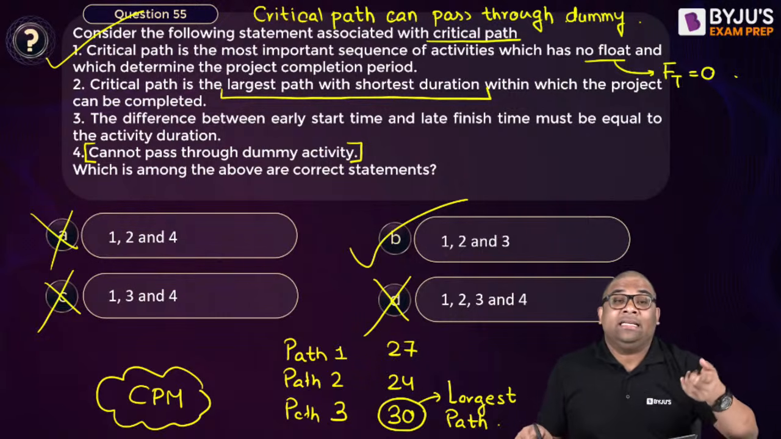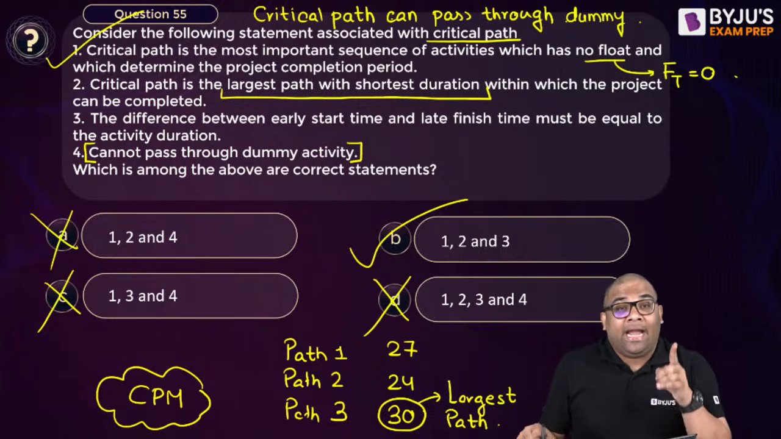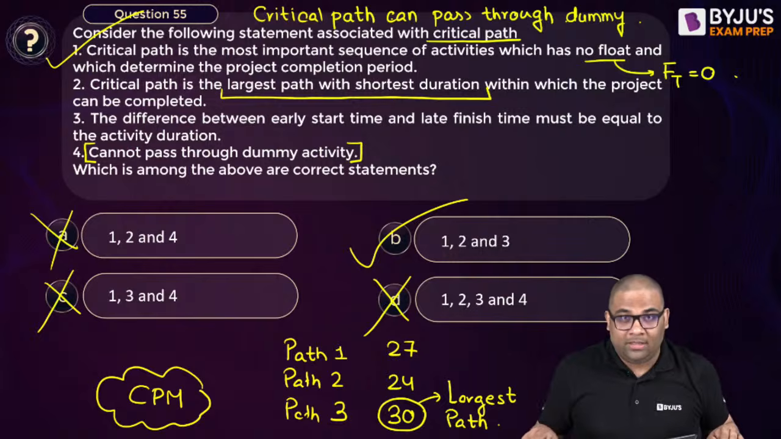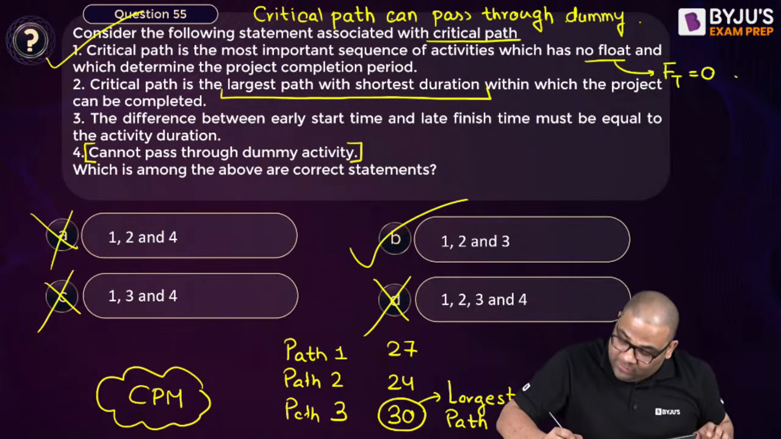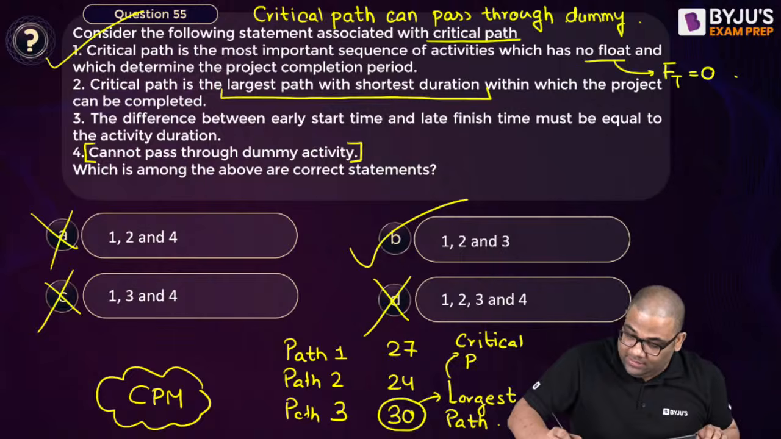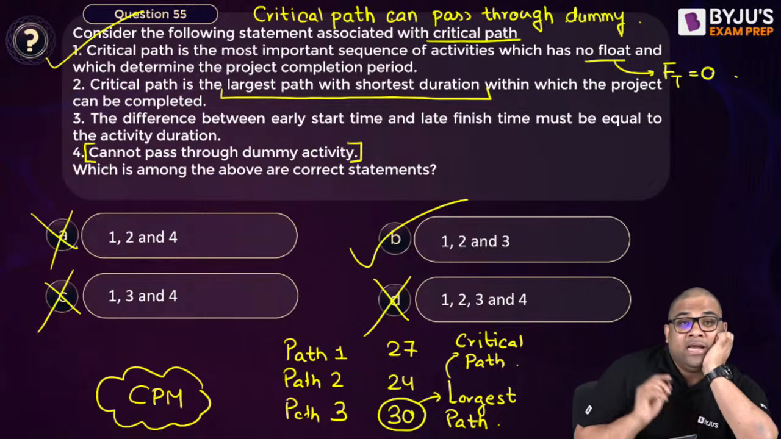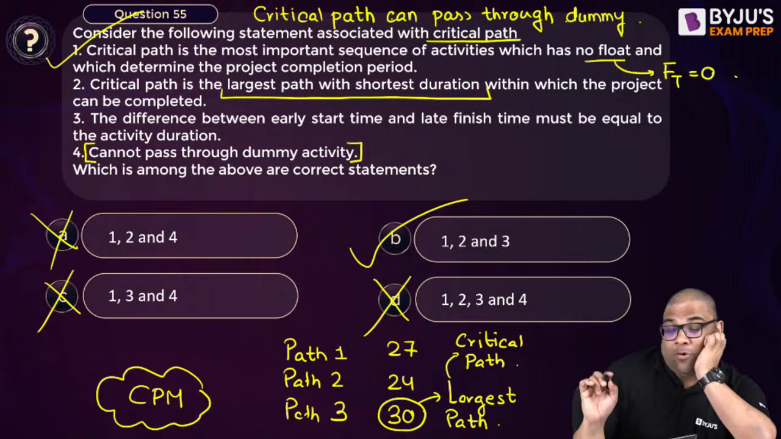Now the second thing is that if it is the largest path, at least 30 minutes it should take for the project, yes or no? It's the largest path, and this we choose as the critical path. Okay, I will just go this side. Okay. Now see. Now the project will complete at least in 30 minutes.